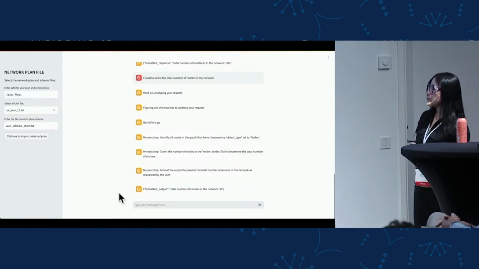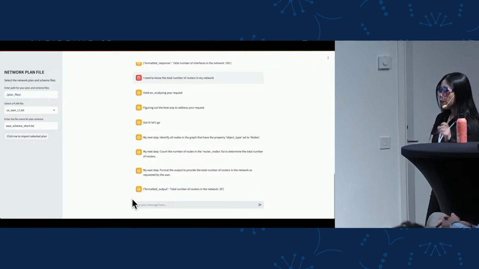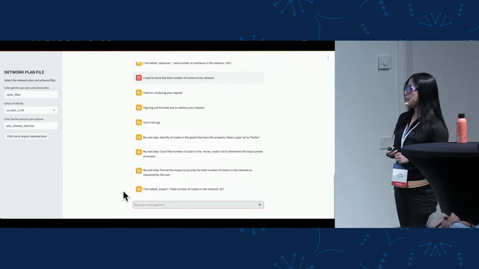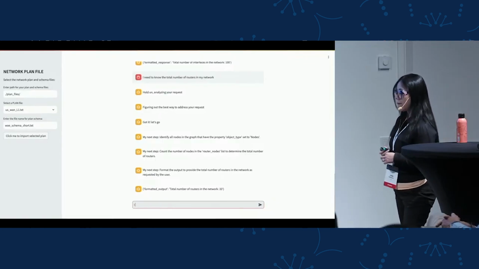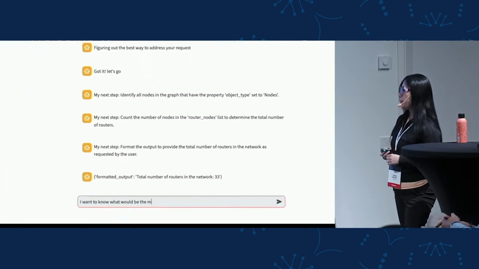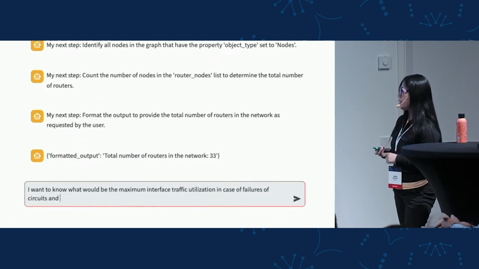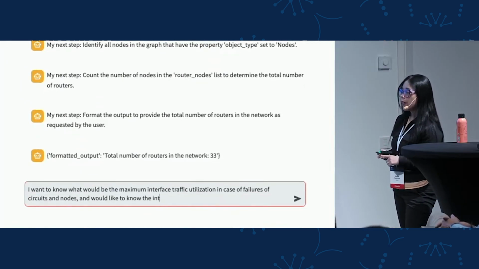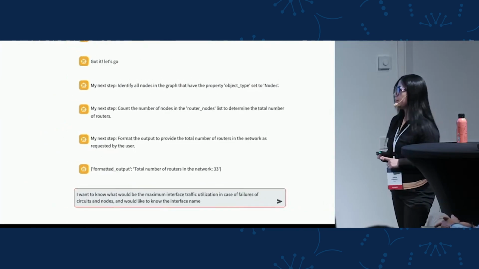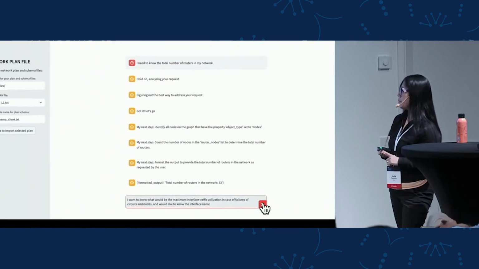In this case, it will be 33 nodes. Now I will increase the complexity. So I will ask this time, I want to know what would be the maximum interface traffic utilization in case of circuits and node failures. And I also need to know what is the interface name, the impacted interface name.